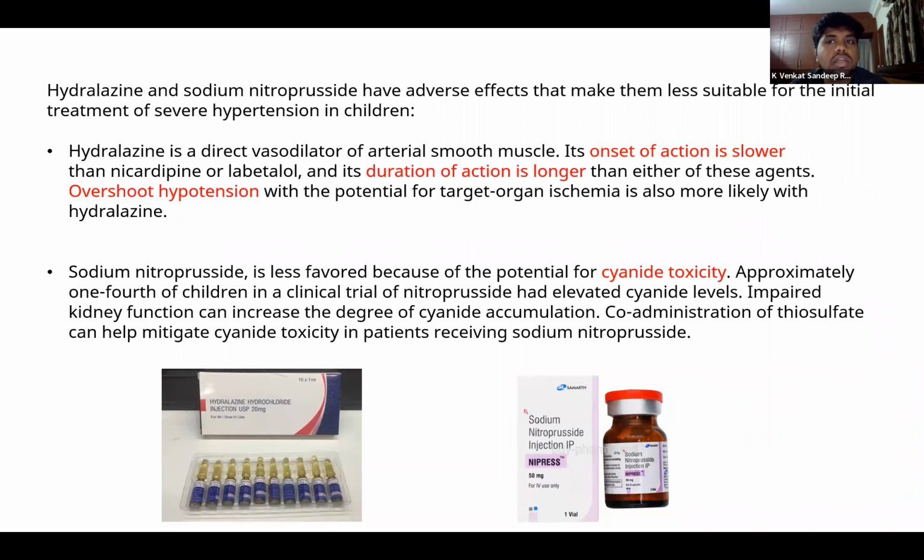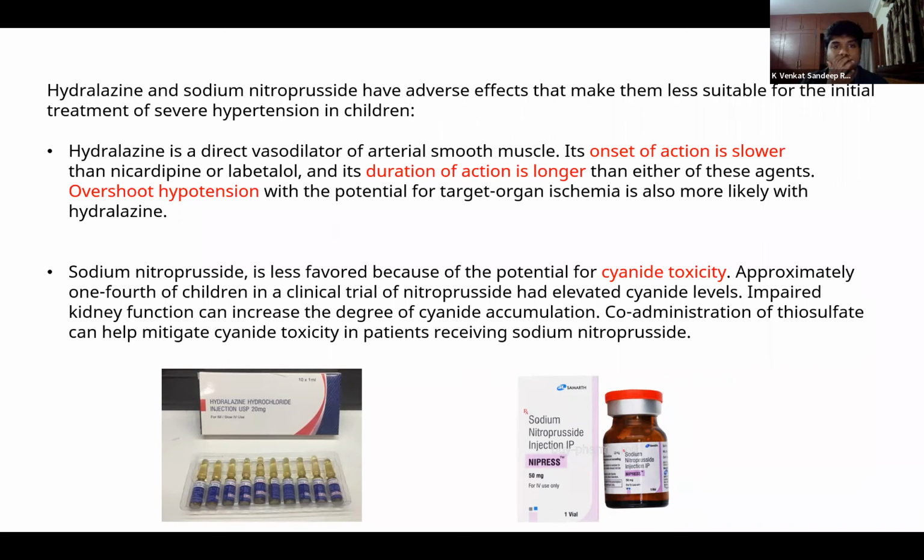Hydralazine has a slower onset of action, and the duration of action is very long. So in case the blood pressure overshoots a lot to the hypotensive side, then we won't be able to increase the blood pressure to the higher ranges. So it can lead to target organ ischemia. So it is usually not preferable.